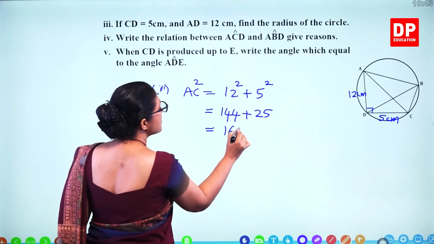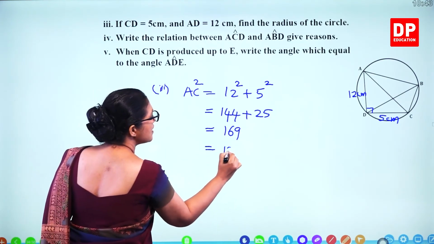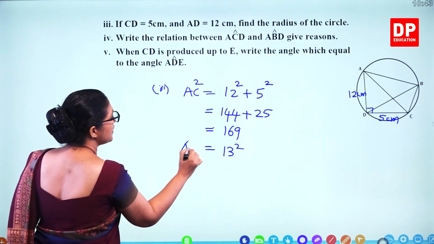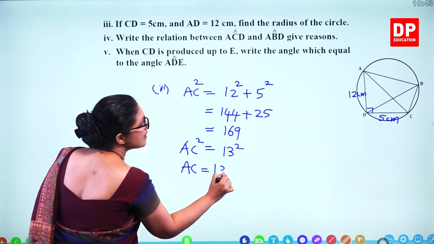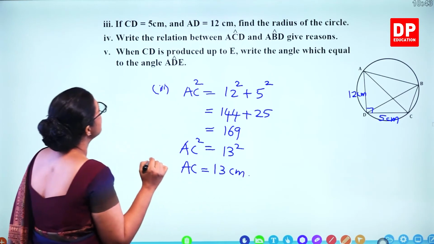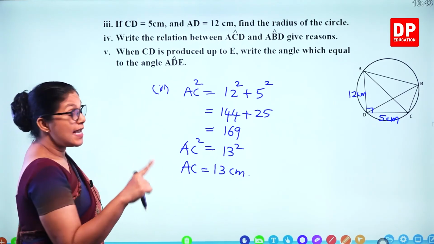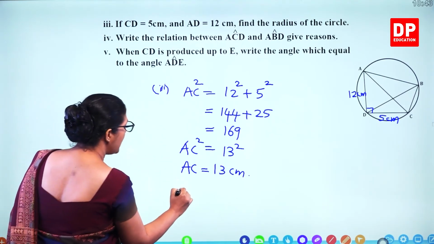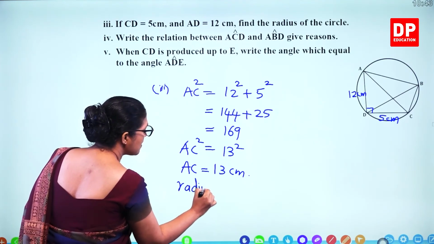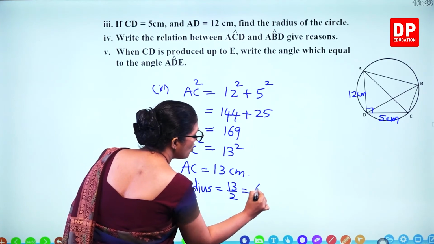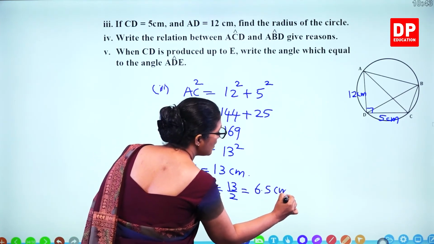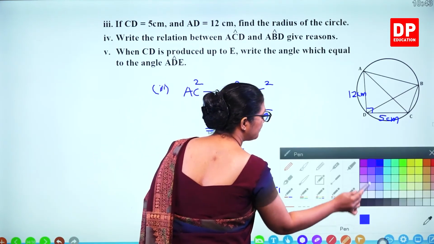You get 169. That means 13 squared, 13 times 13. So what's the AC length? 13 centimeters. That's AC. So what is the radius? Radius is half of it. This is the diameter. 13 divided by 2, that's 6.5 centimeters.